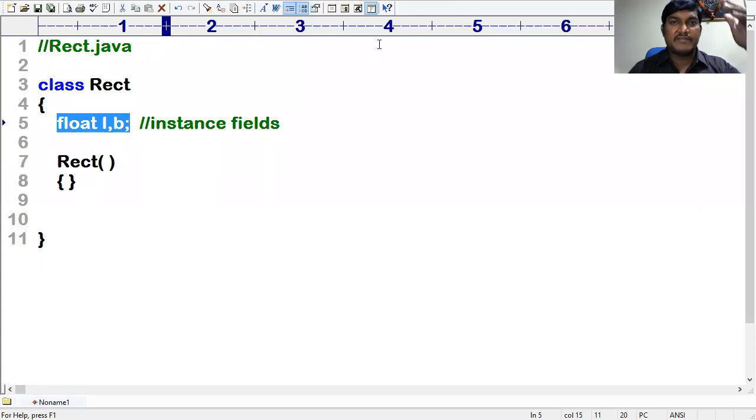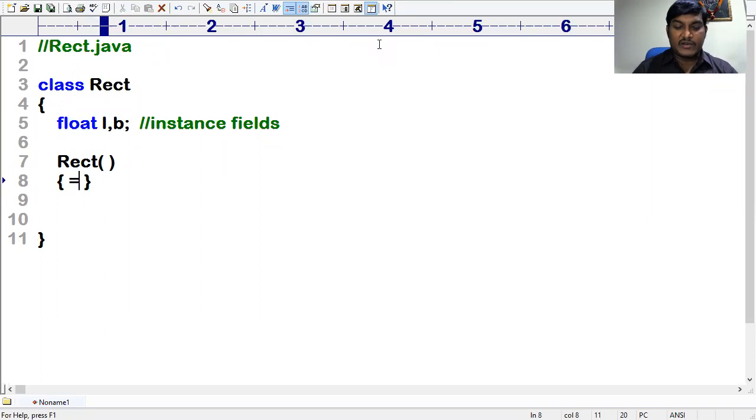Instance fields can be accessed over the class. We already had a very clear discussion. But now I am taking l equal to 4.0f, and in the same manner b equal to 4.0f. That's enough. Now I have defined one constructor, and this constructor does not have any parameters. We can call it a parameterless constructor, or a default constructor.